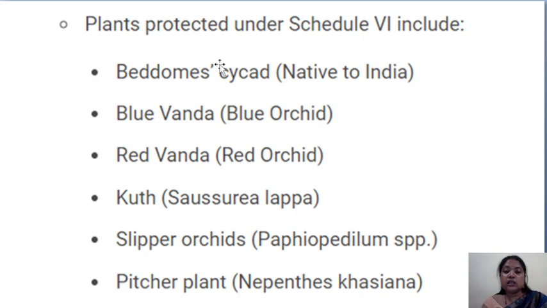All these come under Schedule 6, meaning there is a restriction on the cultivation of these plants in your home yard or in any personal plots. So these are all about the Wildlife Protection Act.